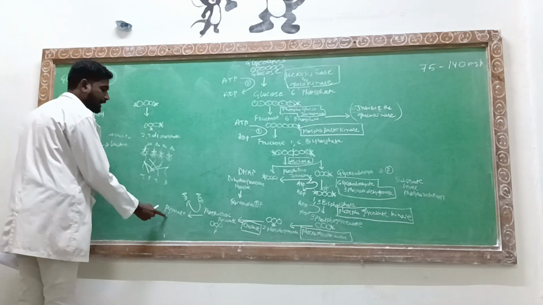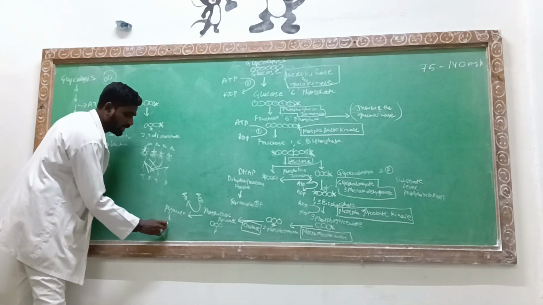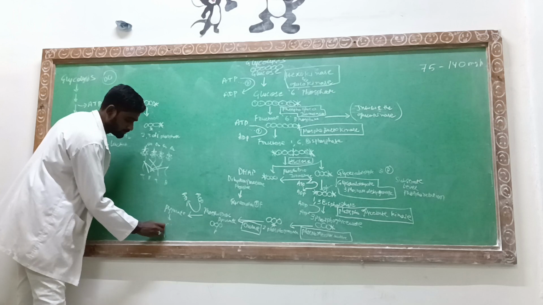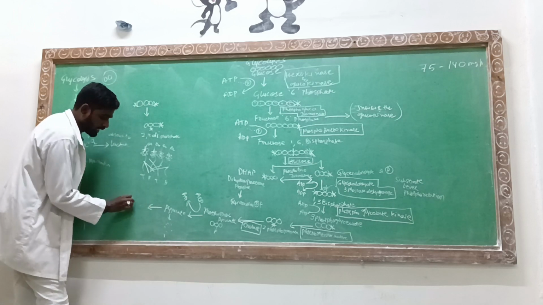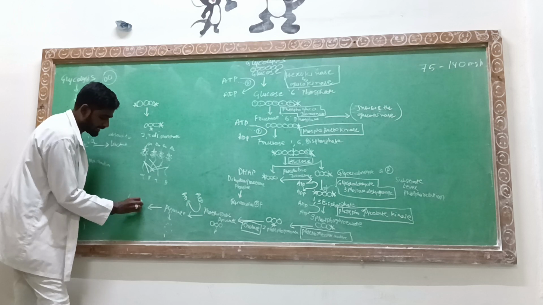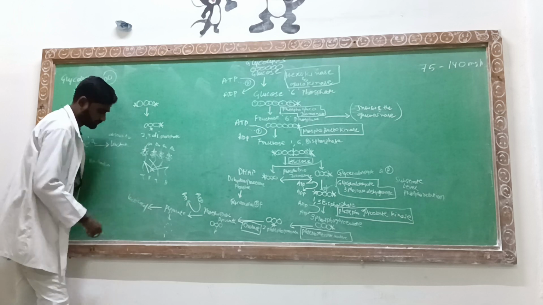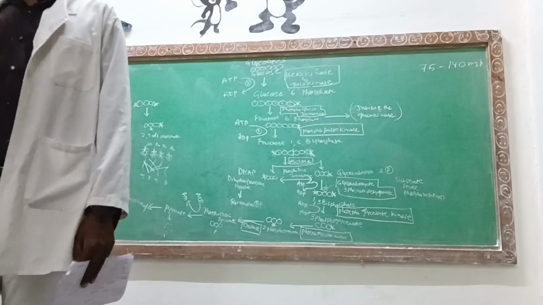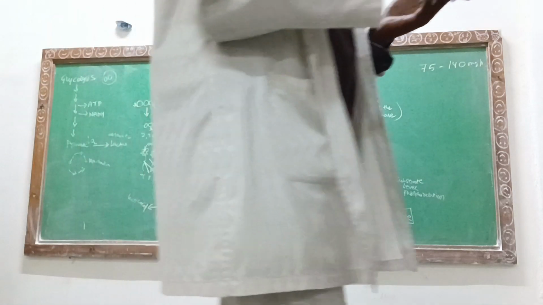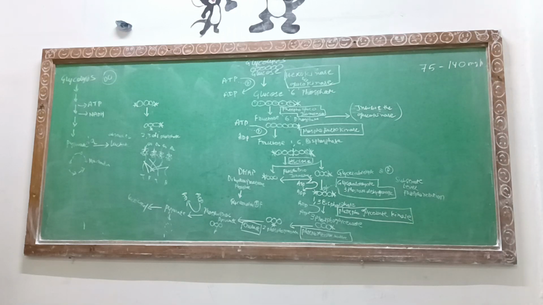If the oxygen is there, it will move towards the Krebs cycle. If absence of oxygen is there, then it is going to form lactic acid. That will be called anaerobic type of metabolism.